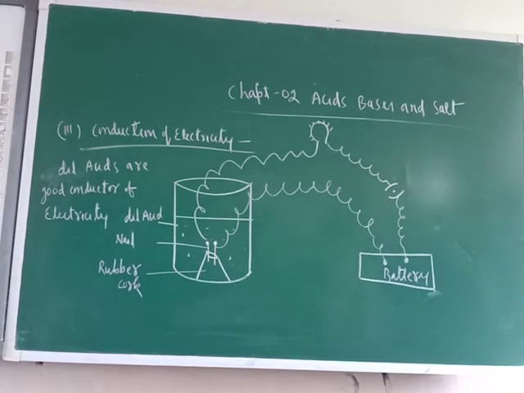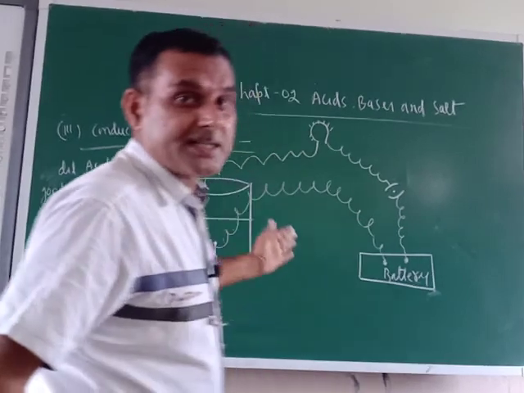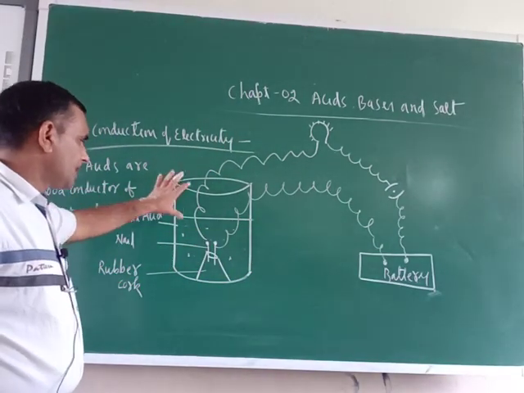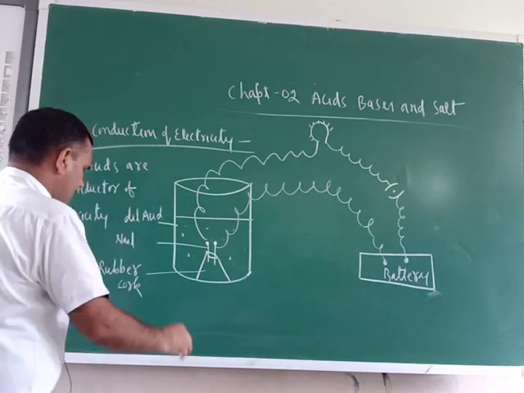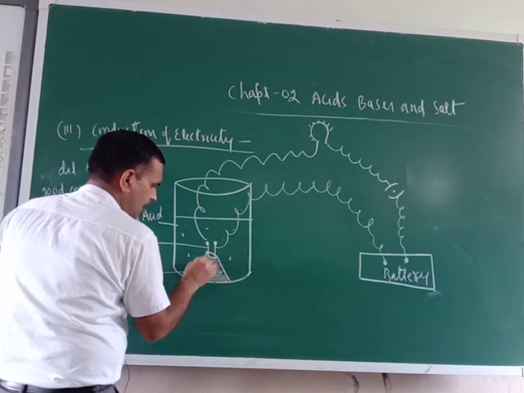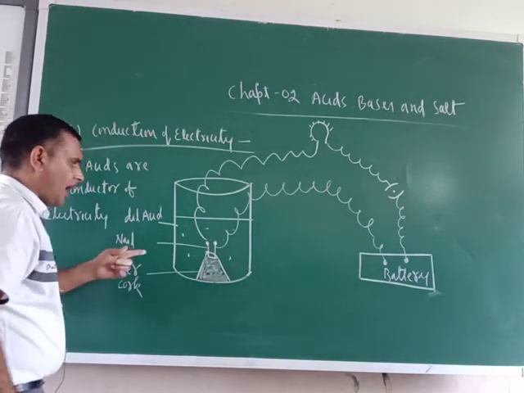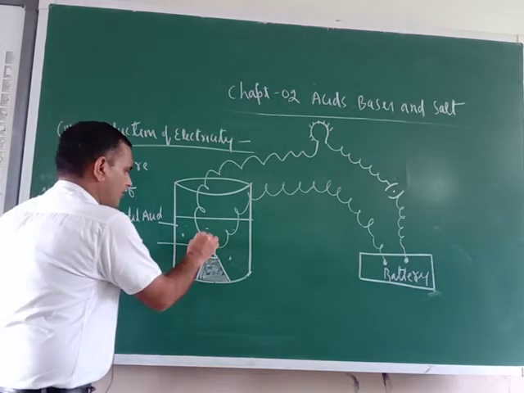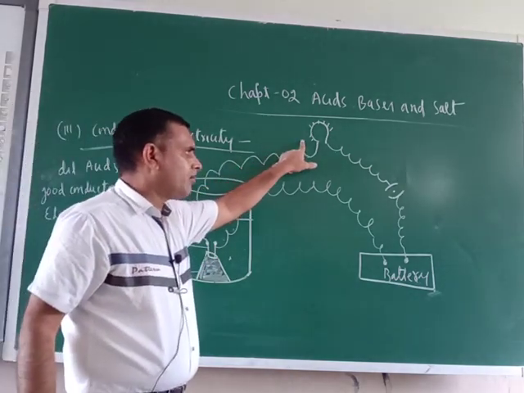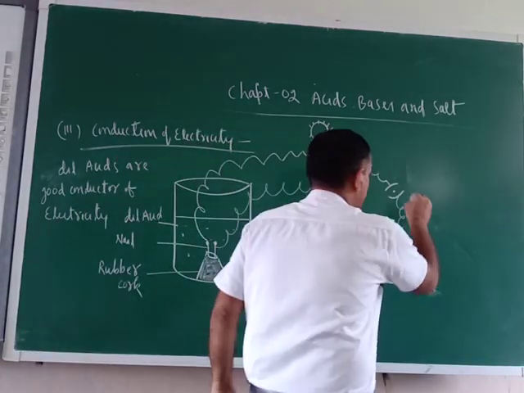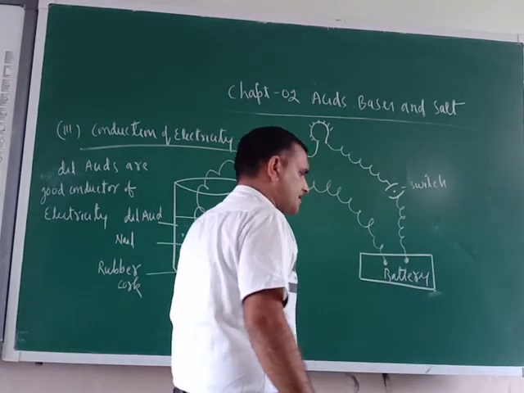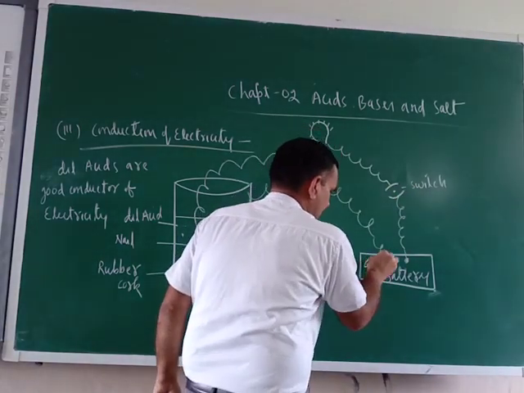As you know, acids are good conductors of electricity. How? With the help of one activity we can prove. This is one beaker, and here we have taken a rubber cork. In this rubber cork, I have fitted two iron nails. They are connected with a bulb, and this is a switch. And now this is a 6 volt battery.